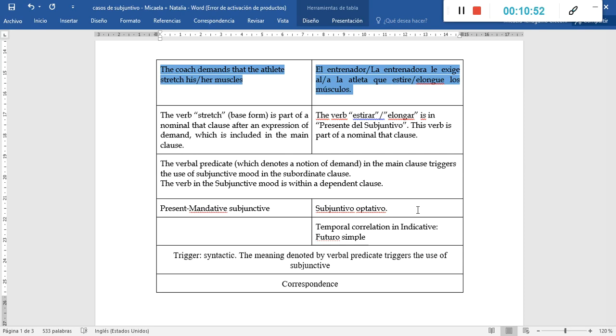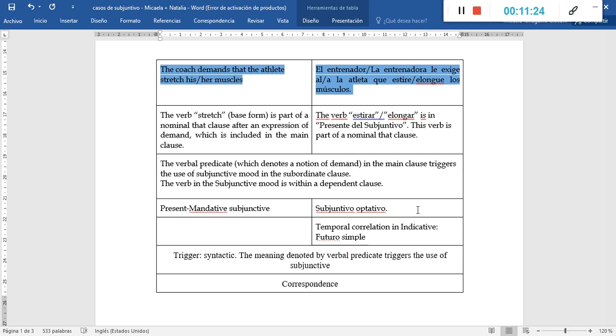So, what do we find in English? In English, we have the verb stretch in its base form. So, if we identify the verb in its base form, we are identifying this form as being conjugated in the subjunctive mode.